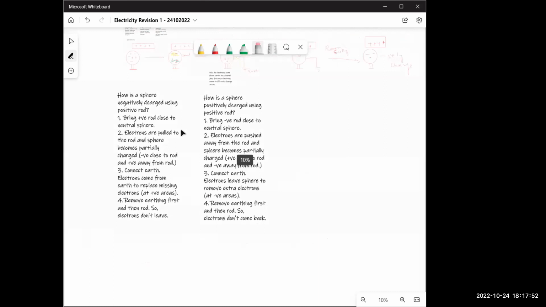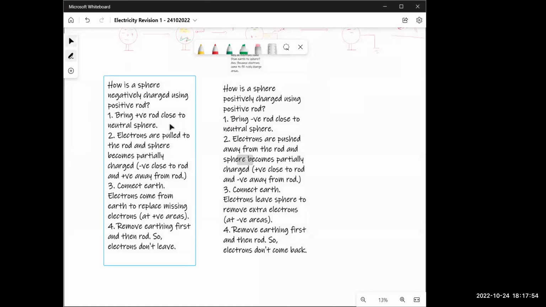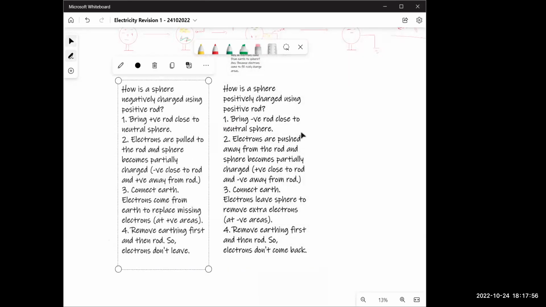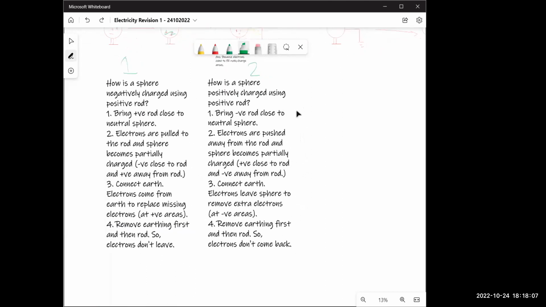Now I'll just show you one diagram here. This is exactly the same thing happening, but Diana, can you tell me what is the difference between this one and this one? 1 and 2. I need all of you to tell me what is the difference between these two answers.